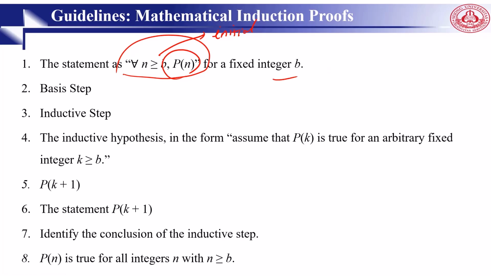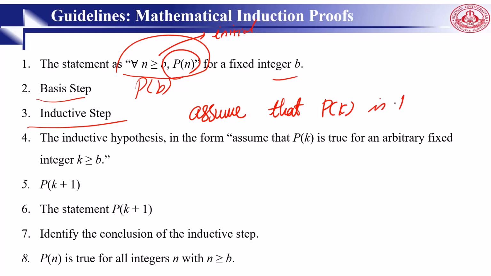Then we write the basic step and we show that Pb is true. We take care of that as the first step. Then we go to the inductive step. Here we state and clearly identify the inductive hypothesis. We assume that Pk is true if k is greater than or equal to b. Then we state what needs to be proved under this assumption, which is Pk+1, right?